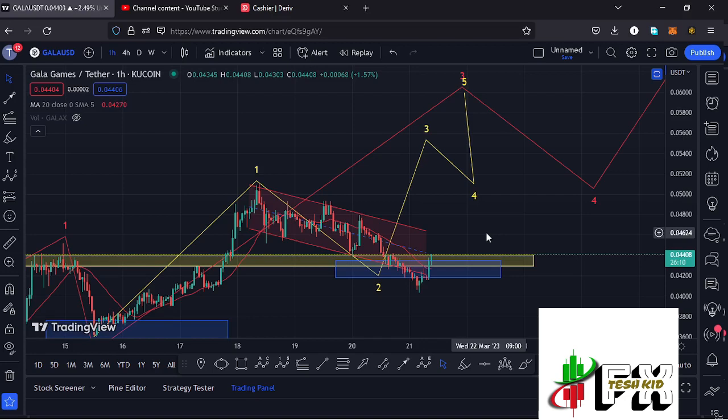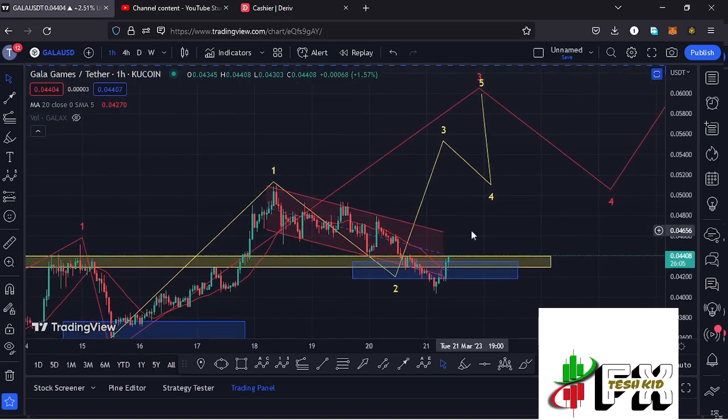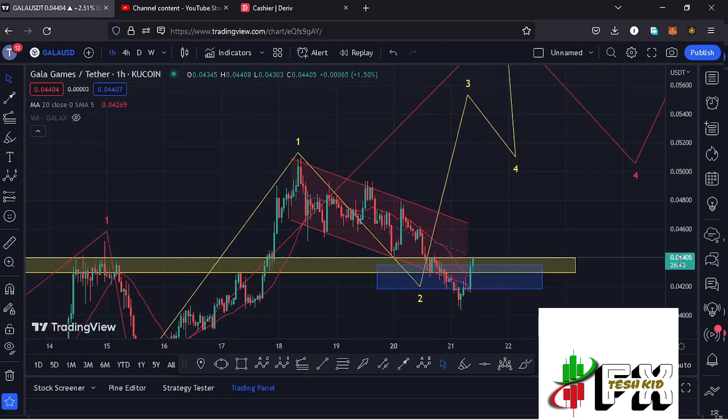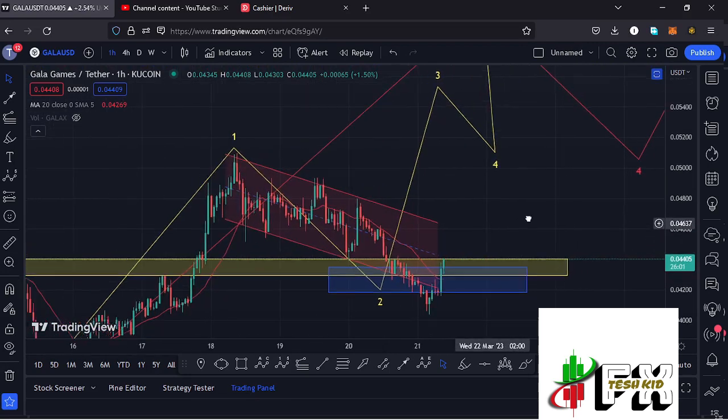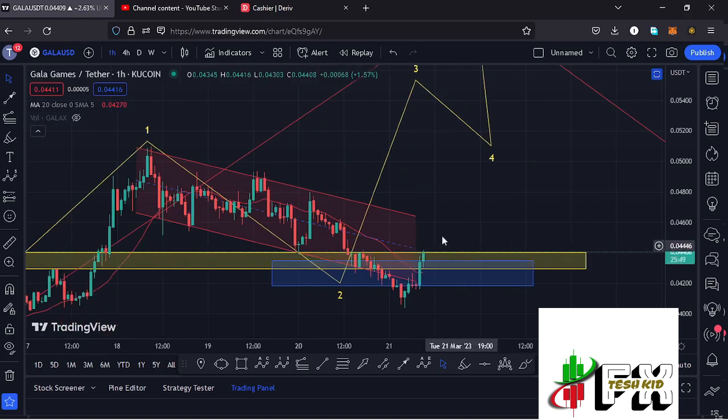And for us to continue unlocking higher prices in the formation of that wave 3, there are key moves that I'm watching over here, and the first one is that we need to continue holding above the 20-day MAs both on the 1-hour chart and also on the 4-hour chart. We also need to break through our key resistance zone at around the $0.04346 mark, and at the time of this recording you can see we are trying to break through that key area of resistance,